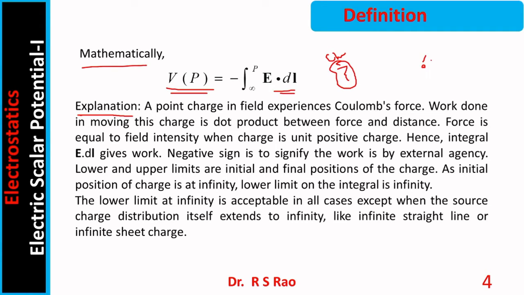It experiences force, and this force is given by, let us call this charge small q, Q multiplied by E, electric field intensity. This is your Coulomb's law. If both are positive charges, the force is repulsion. Therefore, the field tries to move small q away from the source charge. Now, let us suppose I want this charge to be here. Let us suppose here is a point P. I want this charge, small q, at P. Then what is to be done?